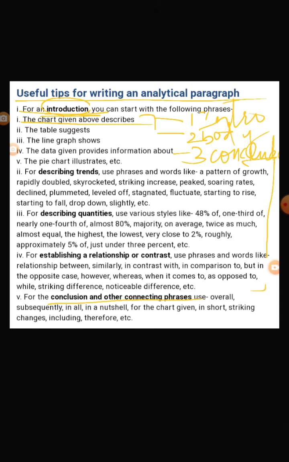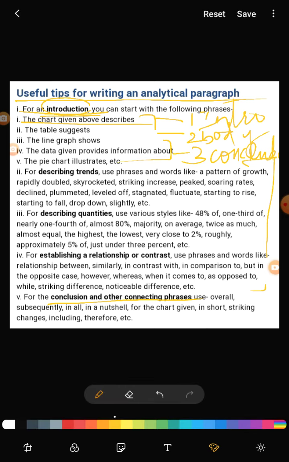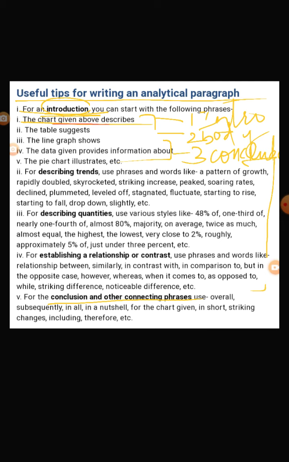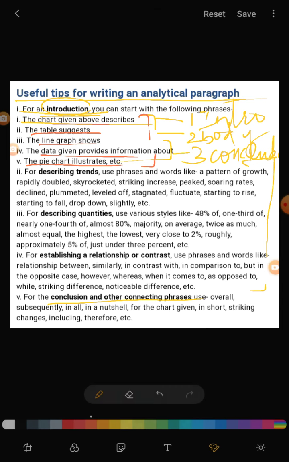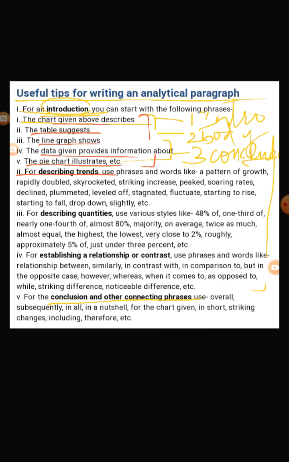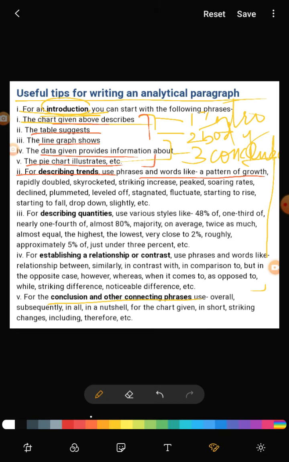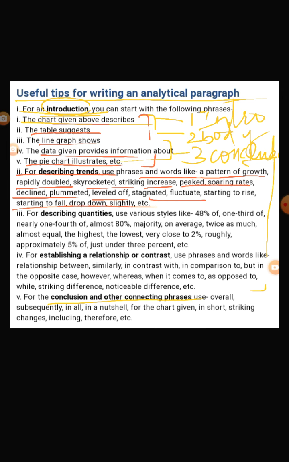So how you can start? These are some phrases given to you. आपको ये phrases दिए हैं, आप ये phrases use कर सकते हैं. The chart given above describes, the table suggests, the line graph shows, the data given provides information about, the pie chart illustrates. इनमें से जो दिया है सिर्फ वही use करना. For describing trends, use phrases like a pattern of growth, rapidly doubled and skyrocket, striking increase, peaked, soaring rates, decline and plummet, level off, stagnant, fluctuate. You can use all these phrases.